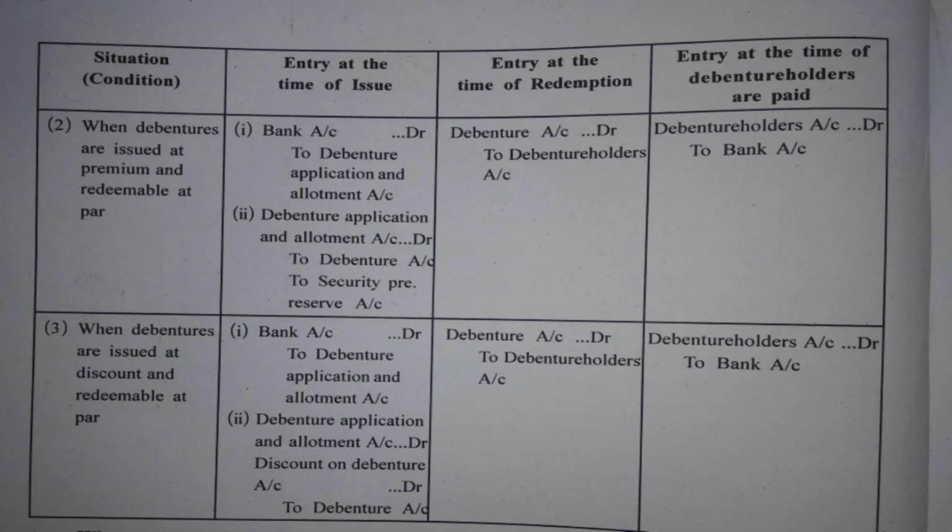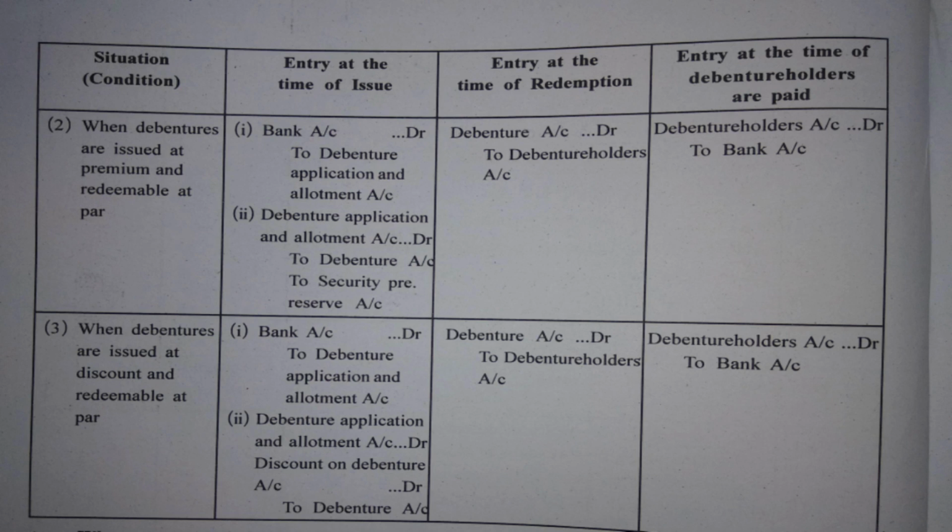Let us see the second case: when debentures are issued at premium and redeemable at par. A simple example that I can give for this explanation is a debenture of rupees 100 issued at rupees 130. That means 30 rupees premium. And redeemable at par, that means 130 is the issue price and 100 rupees is the price at the time of redemption. मतलब डिबेंचर होल्डर से 130 रुपीज मंगवाए जाएंगे और उनको रिटर्न कितने किए जाएंगे 100.